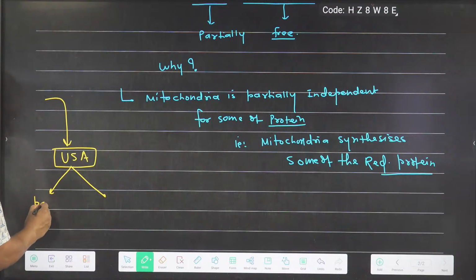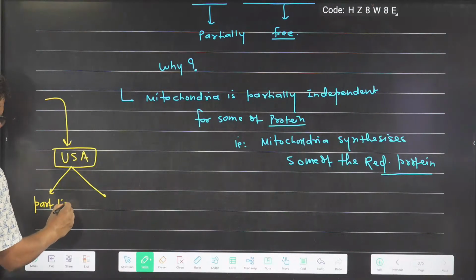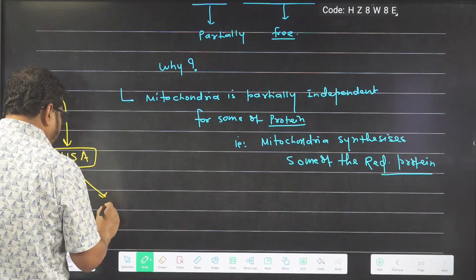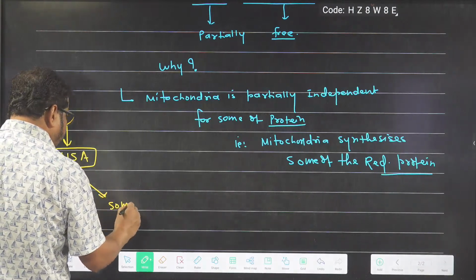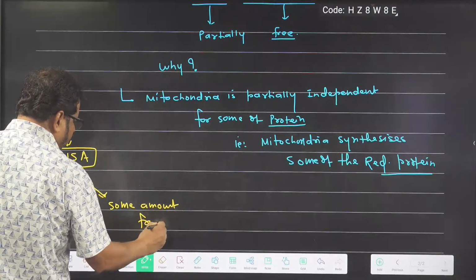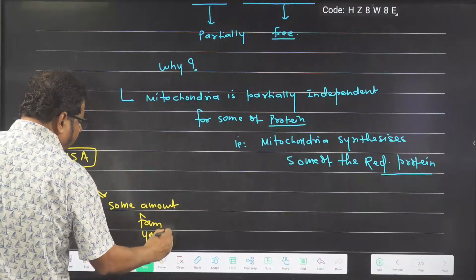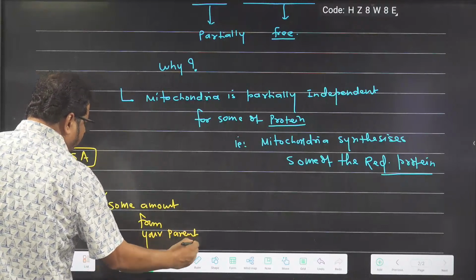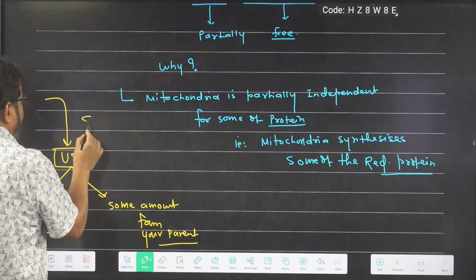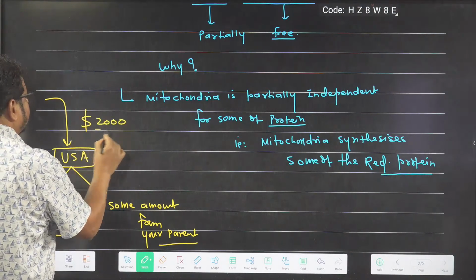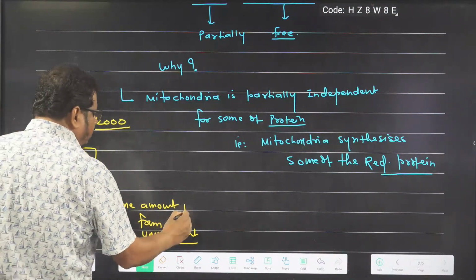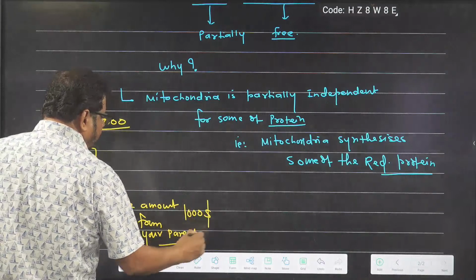You are doing some part-time job and you are getting some amount from your parent, because it is not possible to meet all your expenses by part-time job. Suppose that your per month expenses is $2,000. You are earning $1,000 by doing part-time job, and $1,000 you are requesting your parent to send.